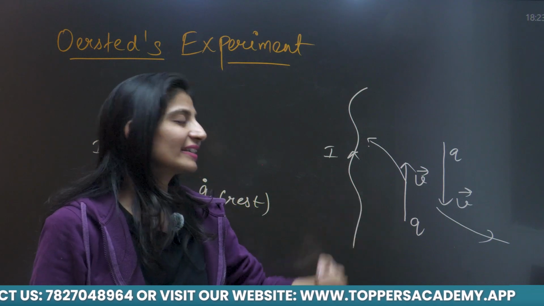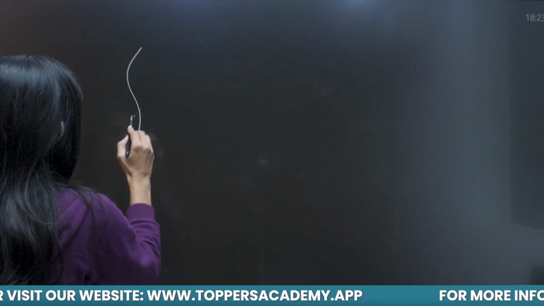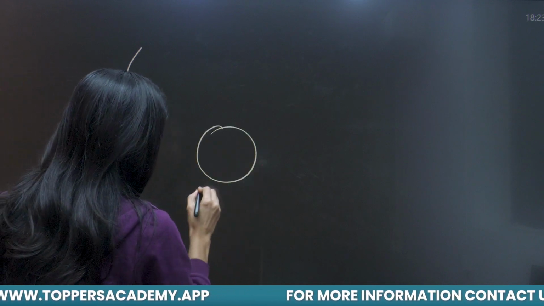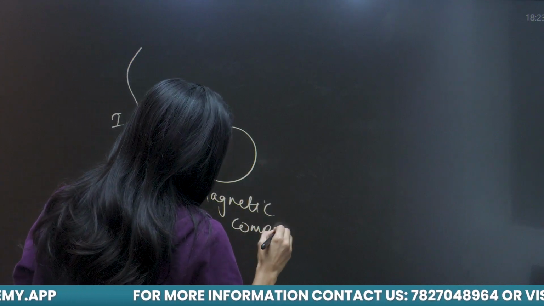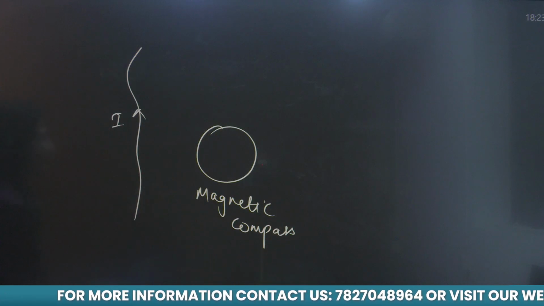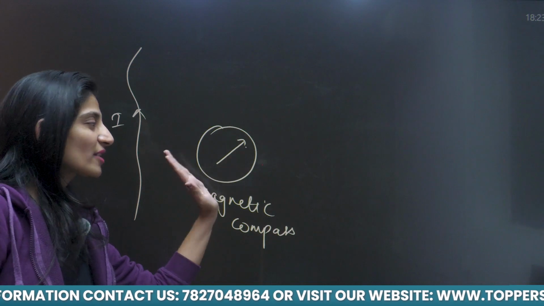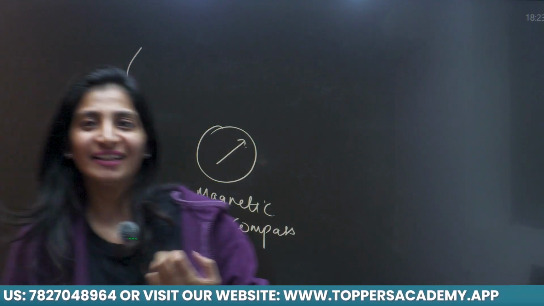Now if I am replacing this point charge with a magnetic compass, this is any wire having any electric current I, and now I am putting a magnetic compass near this wire. Its needle was deflected. And you know magnetic needle is deflected by magnetic fields.